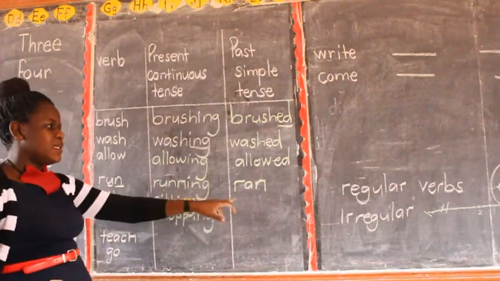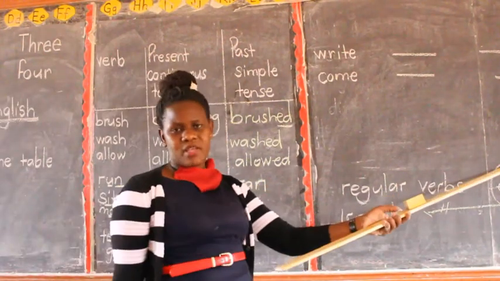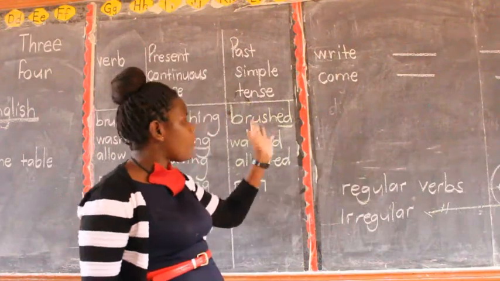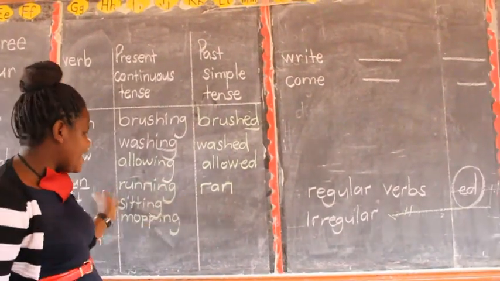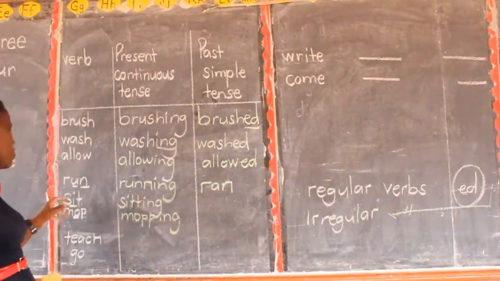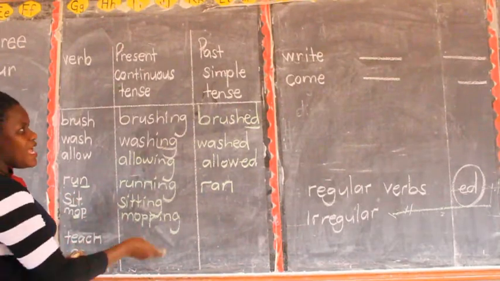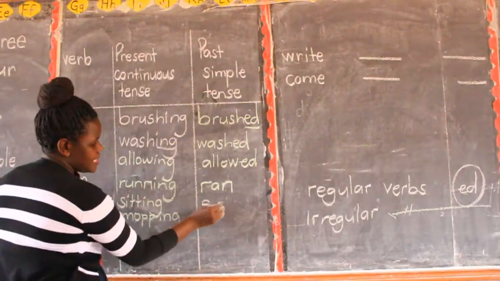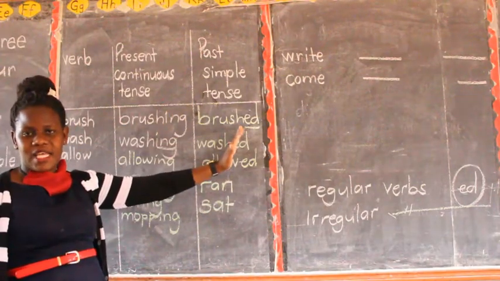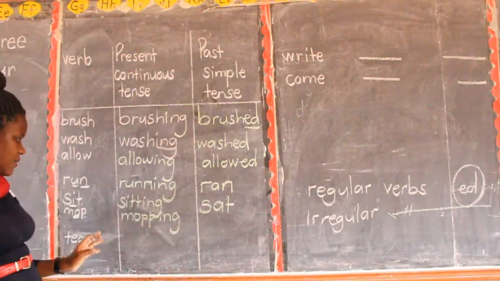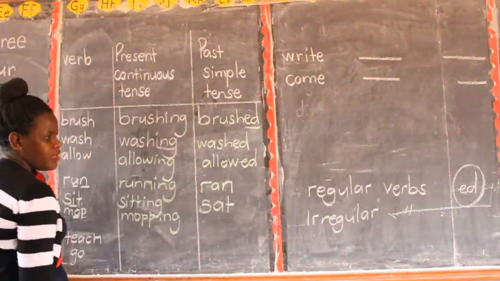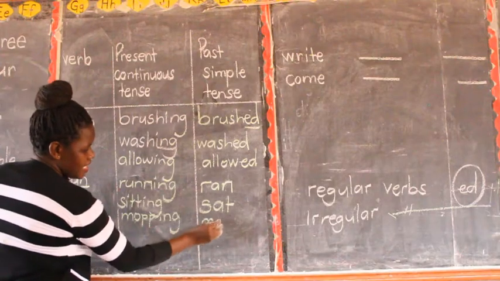It has changed. I have not added ed. When I add ed, that verb will be regular. For example, cooking, cooked. But here it has changed. Have I added ed? I have not added. Let us go to sit. We have sit, sitting. Here the past simple tense will change and you will say sat. I have not added ed, but it has changed. Let us see this one here. Mop, mopping. This one falls under this category of verbs because I am going to add ed.